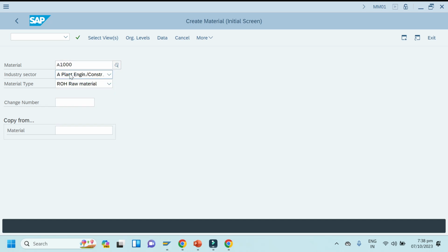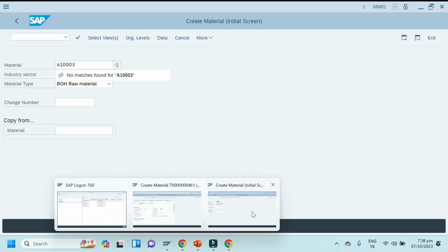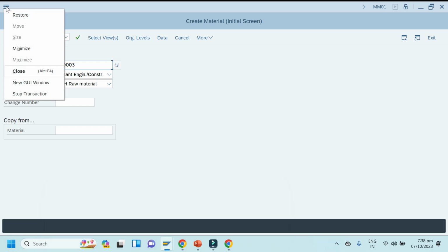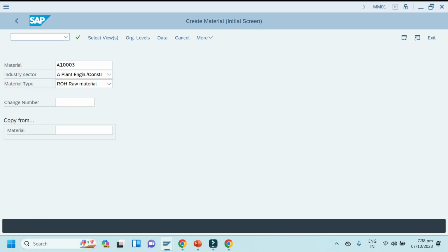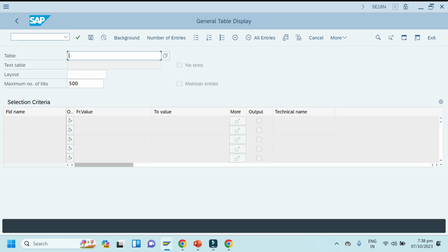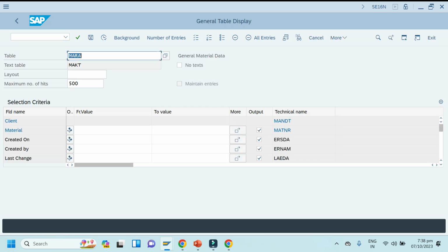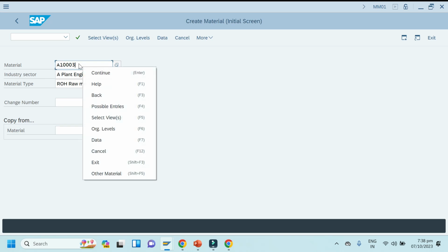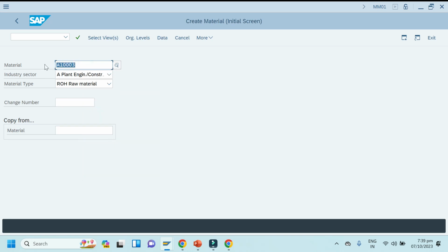I think 3 should be not created. I think 3 is not there. Let me check it in table quickly. So where we can check in table directly, SE16N, MARA table, we'll check it for this material is created or not. We'll check it here.